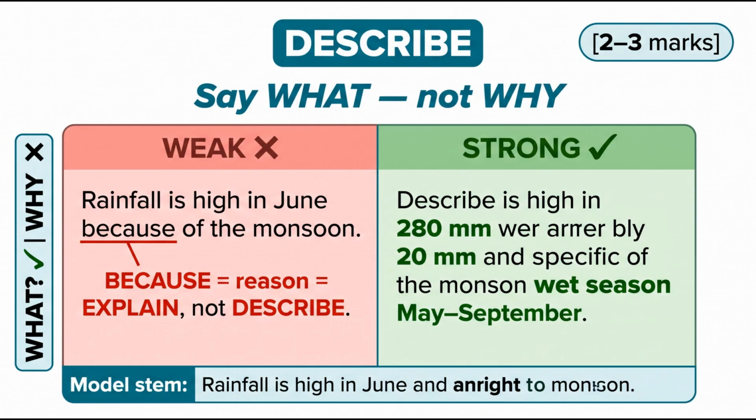Look at the weak answer. Rainfall is high in June because of the monsoon. The word because flags a reason, that is, an explain answer. But the question said, describe.